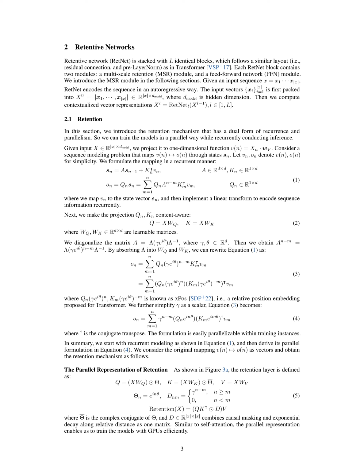Let's say we have an input sequence, which we'll call X, made up of individual elements X1, X2, and so on, up to the length of the sequence. The RetNet processes this sequence in an autoregressive manner. The input vectors are first grouped into a matrix X0, which is in the shape of the sequence length by the hidden dimension size. Then, we calculate contextualized vector representations for each layer of the RetNet.